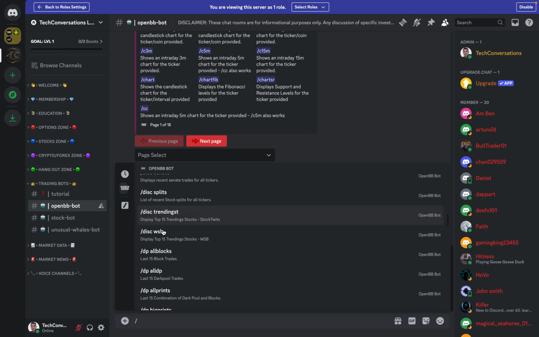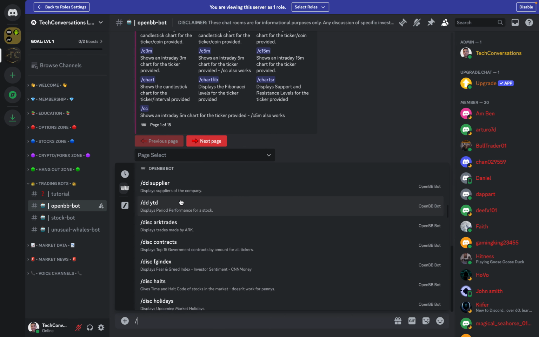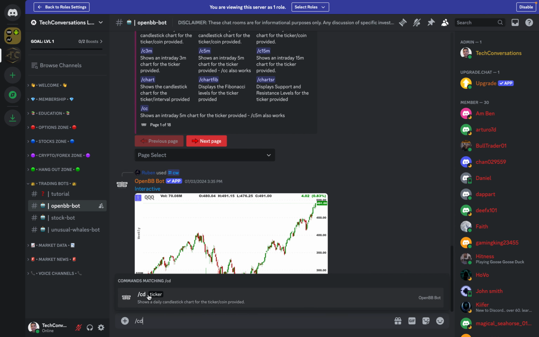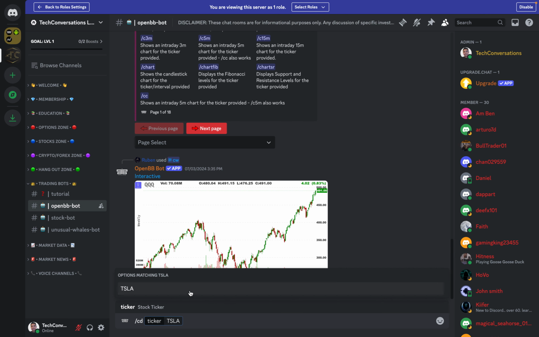And these all tell you what they do here, so it's not going to be very difficult to use, but eventually you'll start to memorize these commands. So if we want a daily chart for Tesla, for example, we can do so very quickly using this bot. So we would do CD here, and then notice it shows up here, so it shows a daily candlestick chart for the ticker coin provided. So we click on it, then we just type in the ticker symbol, which is Tesla here.